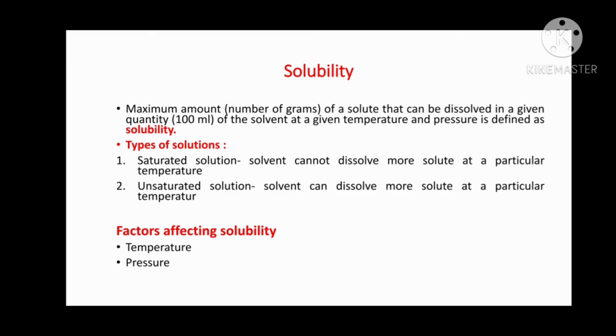But if we heat the solution, we can add more salt even to the saturated solution. It also gets dissolved. You can see that temperature increases the solubility of a solid solute in a solvent. So we can say that an increase in temperature increases the solubility. This is the effect of temperature.